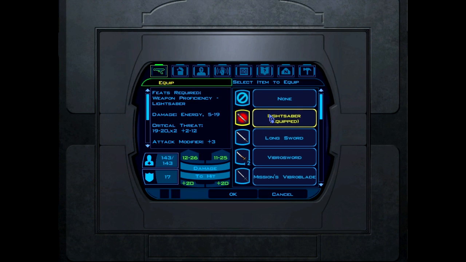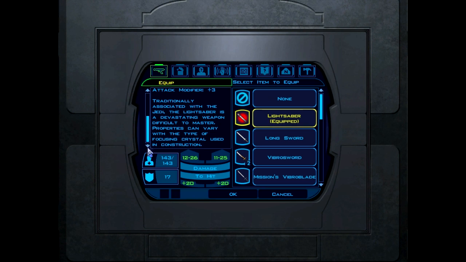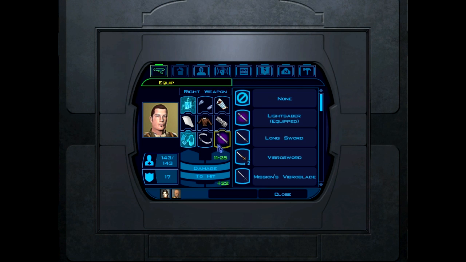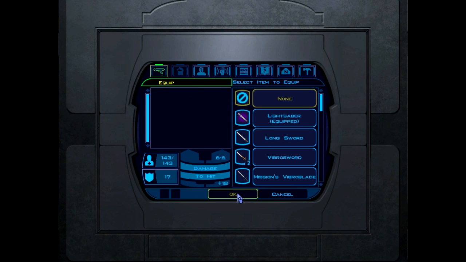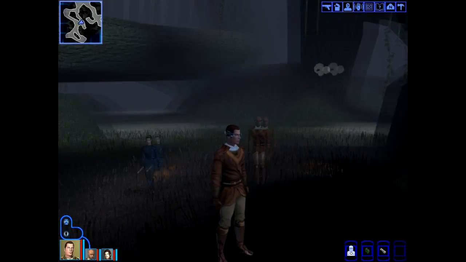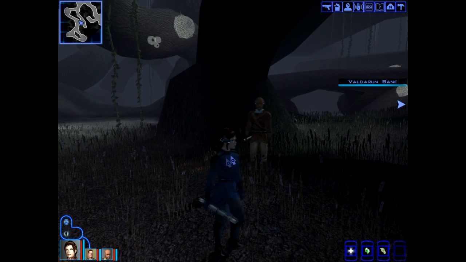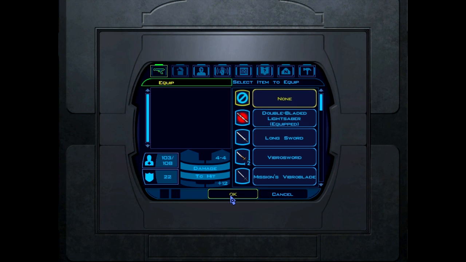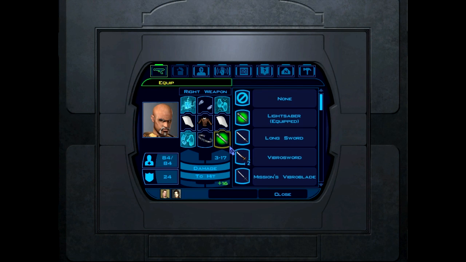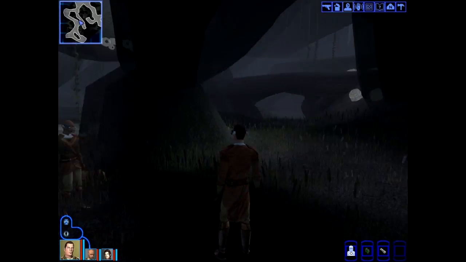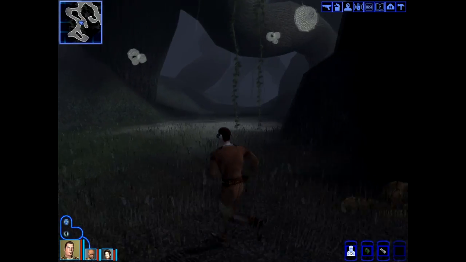Alright, mine's the red one, with the attack modifier +3. And the purple one. Is that enough? Or do we all have to unsheath our weapons? Probably all of us. Yes. Okay, so Bastila's is the red double blade. Alright. And his is the green one. So now we're all defenseless. Come out, Mandalorians, we're defenseless here.